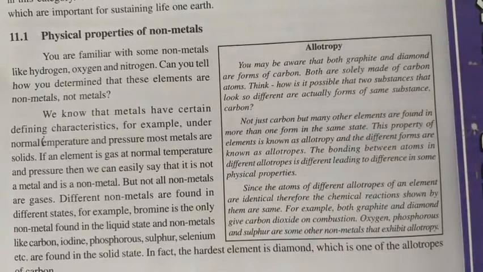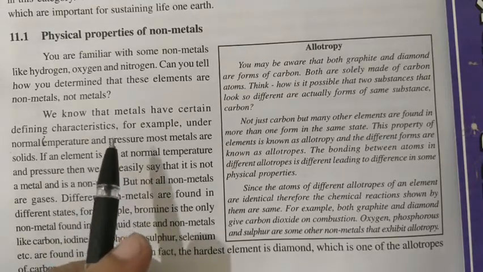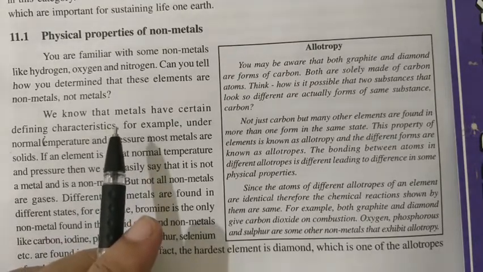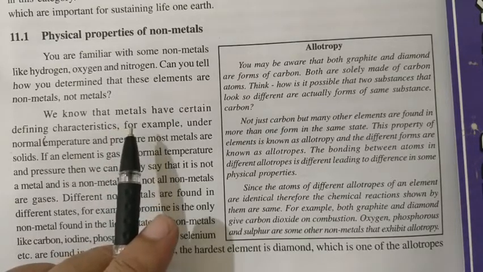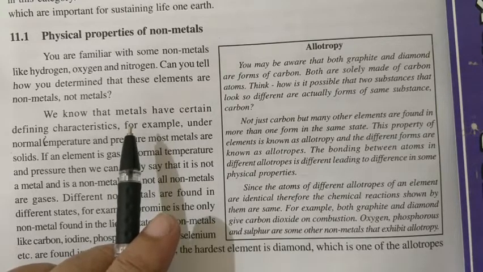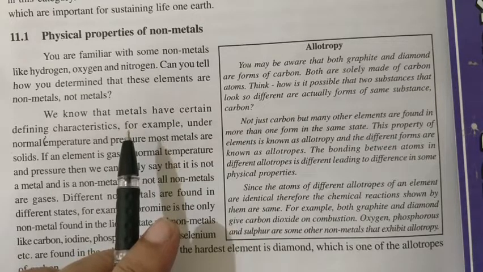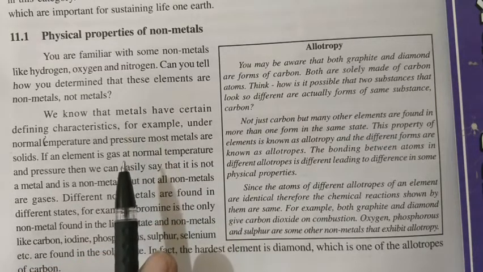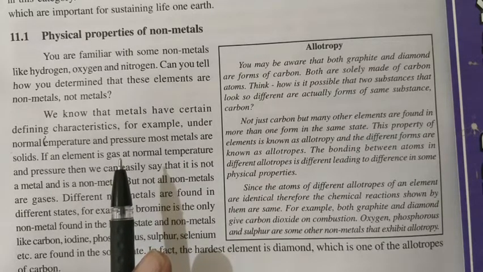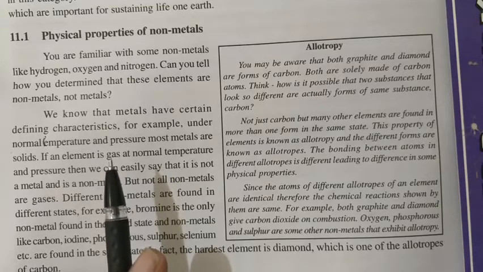Class 10. We are starting a new chapter, that is non-metals. As we know, in the periodic table there are three types of elements: one is metal, another is non-metal, and the third one is metalloid. Metals always lose electrons, non-metals always gain electrons, and elements having the properties of both metals and non-metals are known as metalloids. If you consider a metal at normal temperature and pressure, it will be in solid condition and definitely you will say that it is a metal.